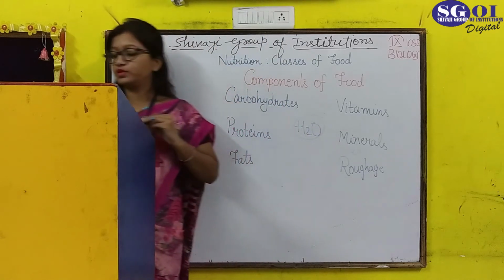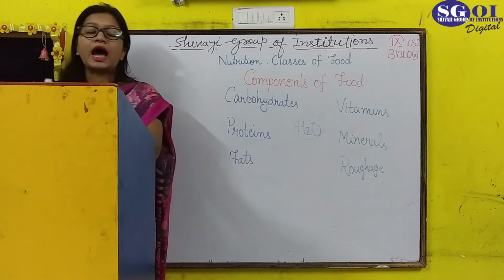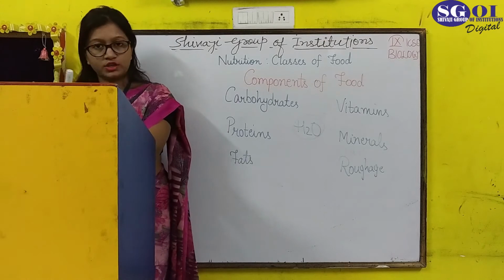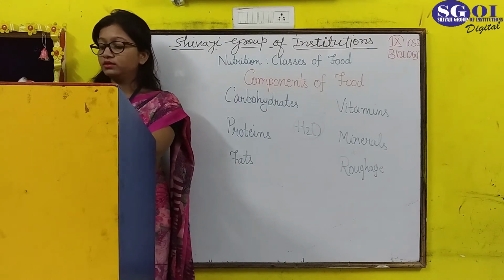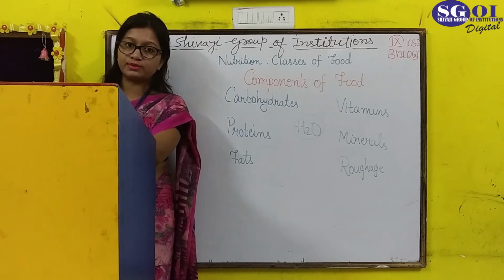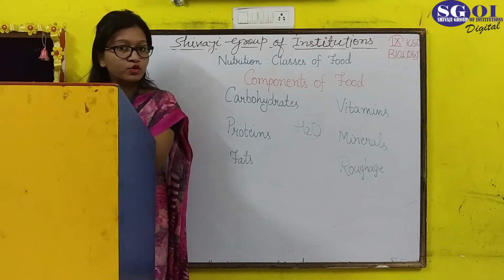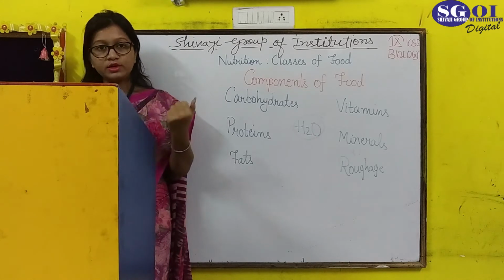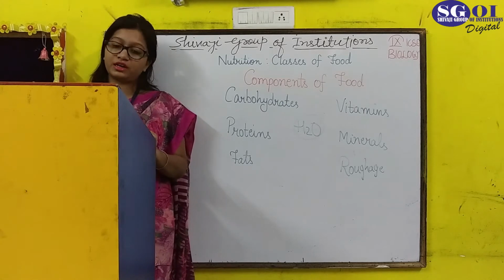So these are some of the components of food, and on the basis of the function the nutrient performs, they are classified into three types. Number first, energy giving foods, number second, body building foods, and number third, protective foods.